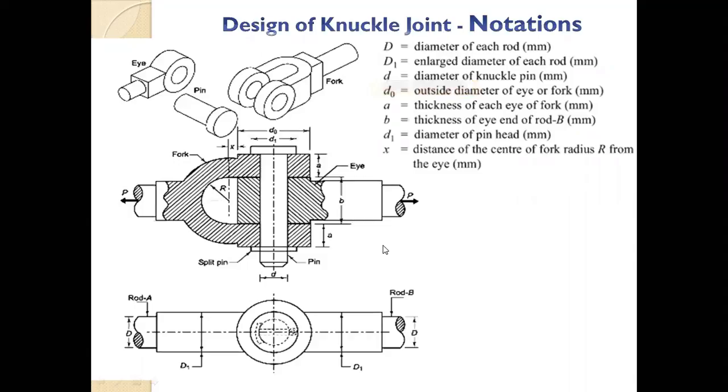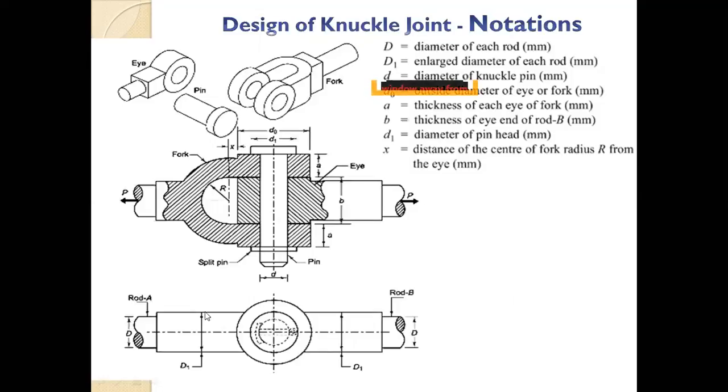Basically, 2R is equal to B, where capital R is the radius of the curvature of the fork. If you take the diameter of that, it is equal to B. So you know that dimension already, and we don't need to calculate it. So we have seen what dimensions we have to find out: 5 diameters, namely the diameter of the rod, enlarged diameter of the rod, diameter of the knuckle pin, diameter of the knuckle pin head, and outside diameter of the fork, and the thickness of the fork and thickness of the eye. Okay, so I hope your dimensions are clear now.